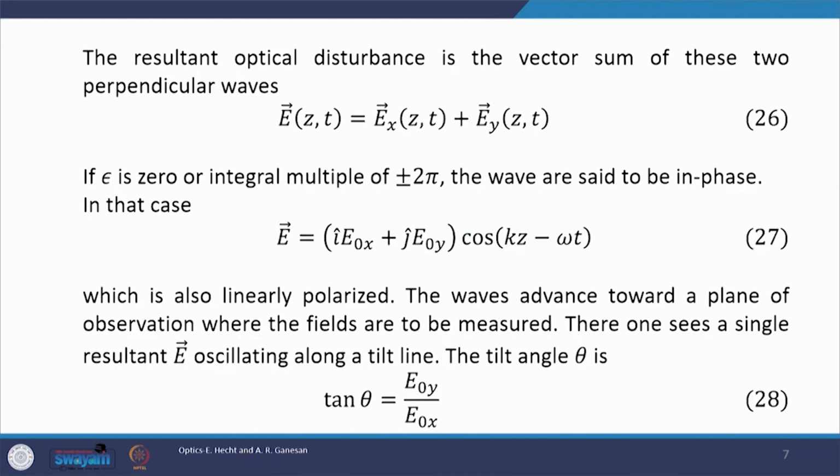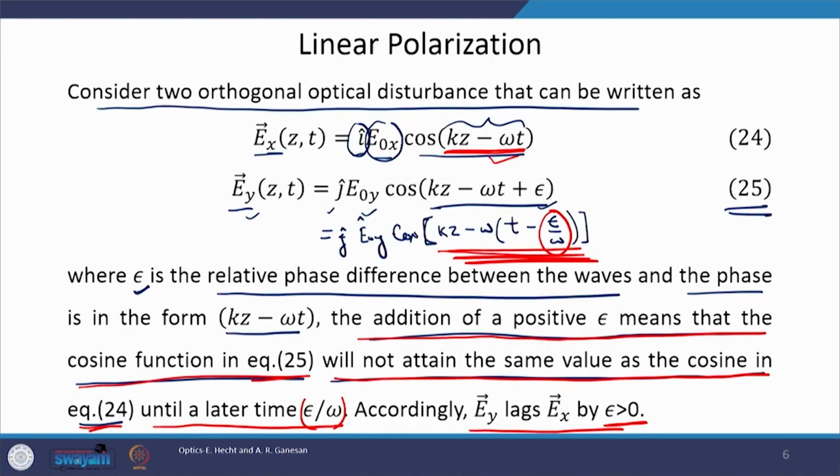Now, let us calculate the resultant. How to calculate the resultant? We will again resort to the superposition principle. We will add these two waves. Now, as in the previous slide we assumed that these waves are orthogonal, and these are the fields which are vector quantities, and therefore we will have to take into account this vector nature, and this addition would be vector addition.